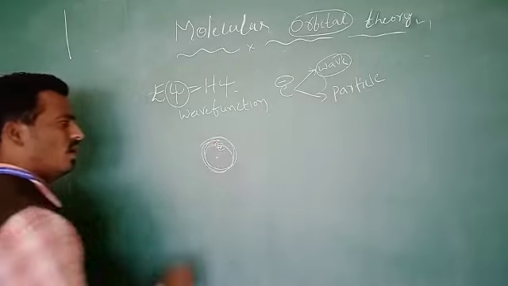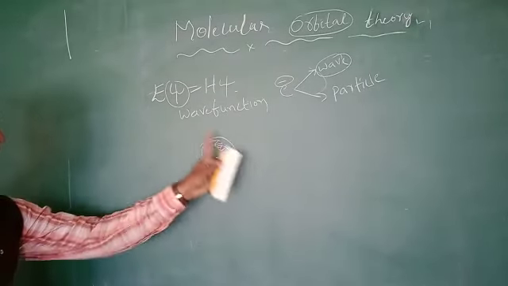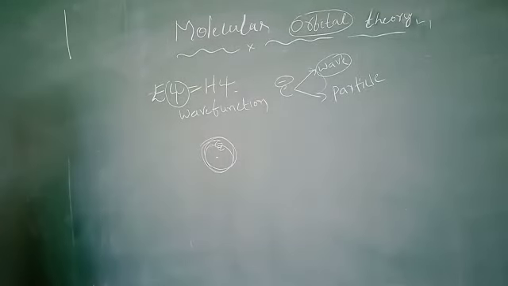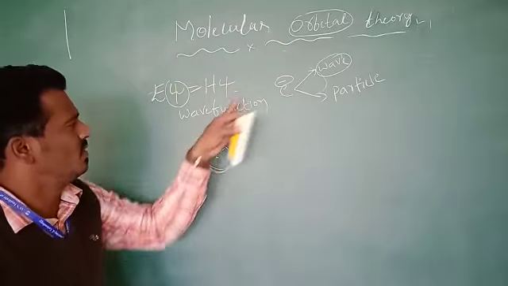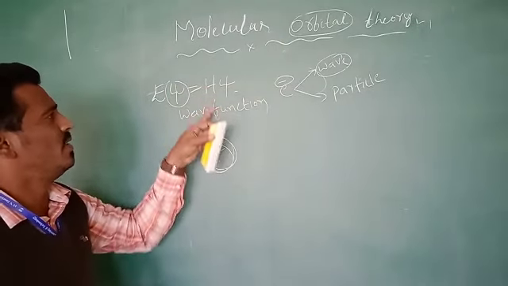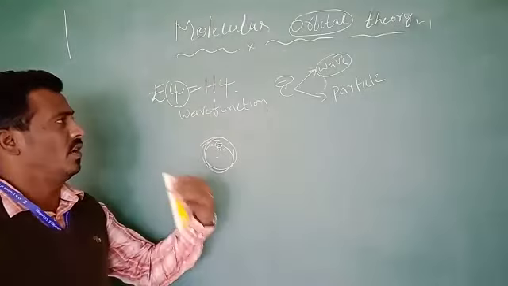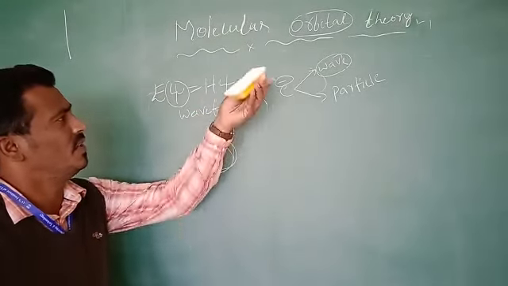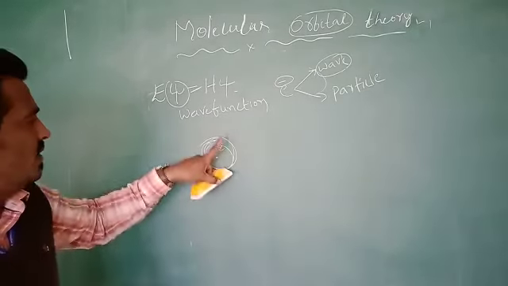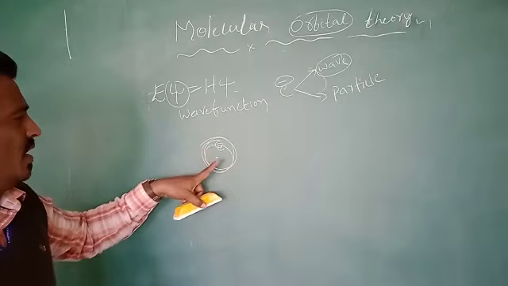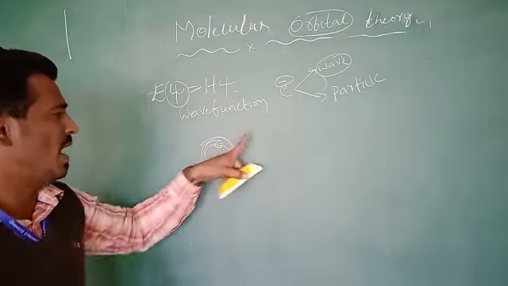Using these two theories, the wave function psi defines the orbital: the orbital can be defined as the space in a region around the nucleus where the probability of finding the electron is maximum.